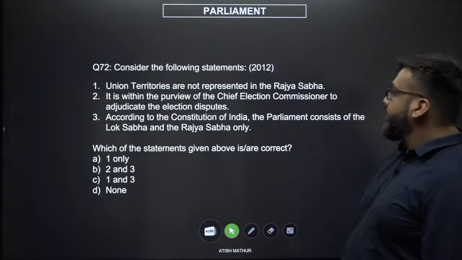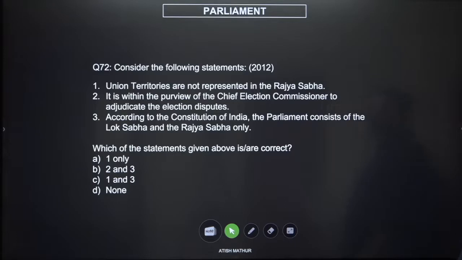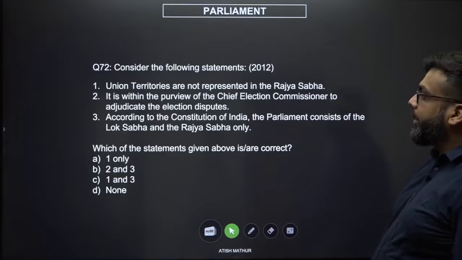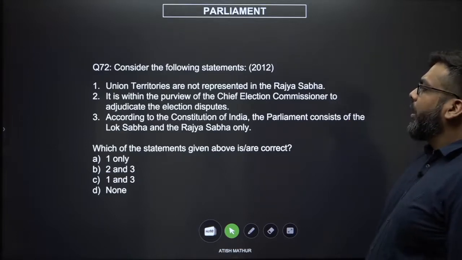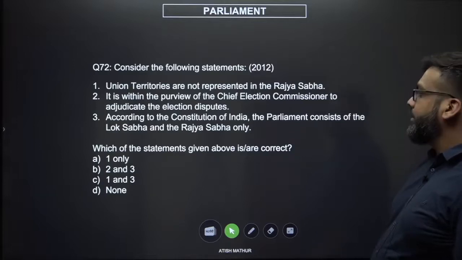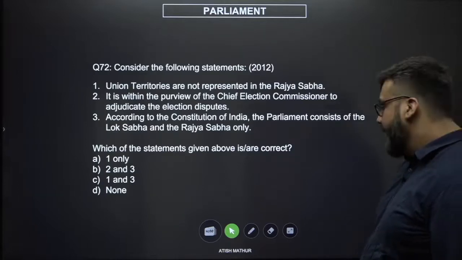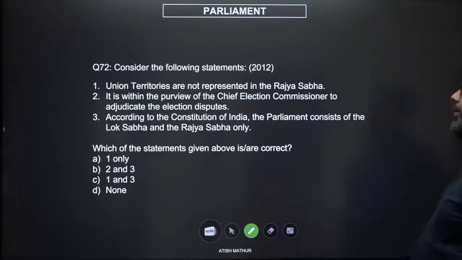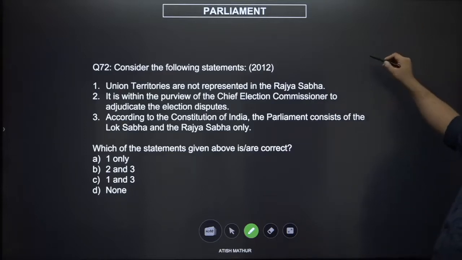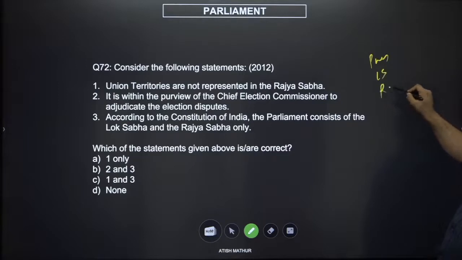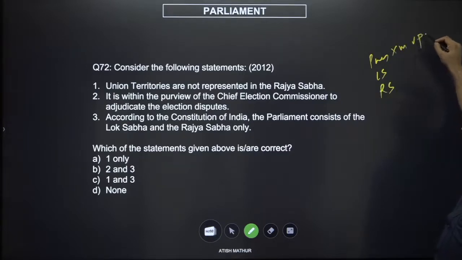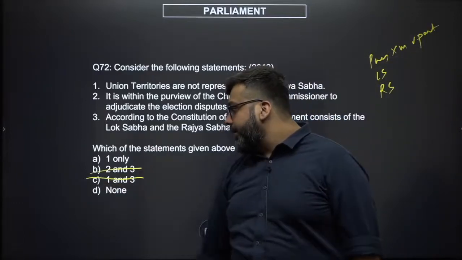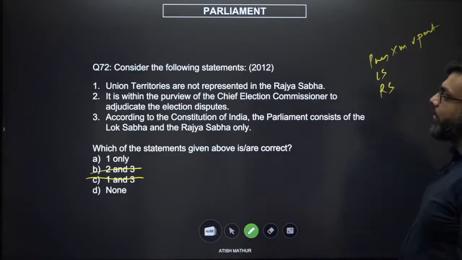Consider the following statements. Union territories are not represented in the Rajya Sabha. It is within the purview of the Chief Election Commissioner to adjudicate election disputes. According to the Constitution of India, the Parliament consists of the Lok Sabha and the Rajya Sabha only. Which of the following statements are correct? 1, 2 and 3; 1 and 3; none. Alright. What do we know for sure? The Parliament consists of the President, the Lok Sabha and the Rajya Sabha. The President is not a member but a part because you perform certain legislative procedural functions. So any option which has 3 in it automatically gets eliminated. So either 1 is correct or none of them are correct.